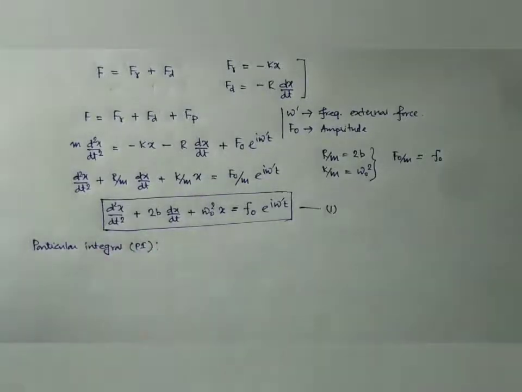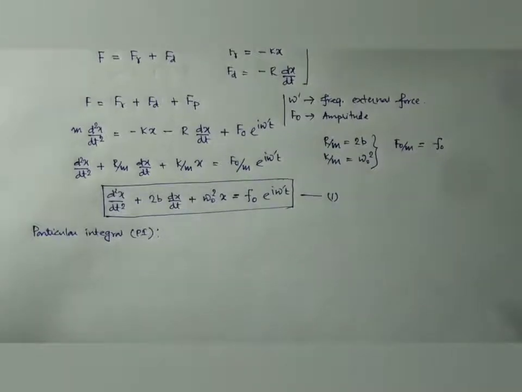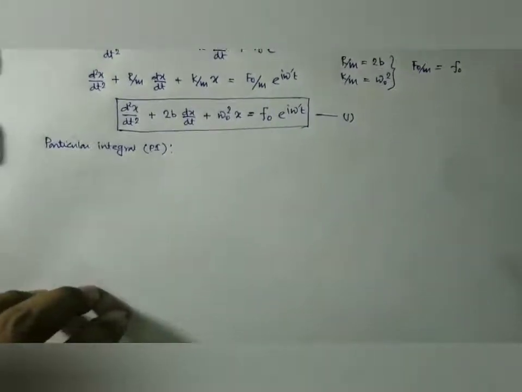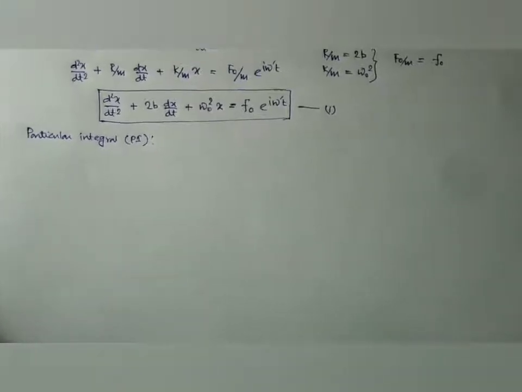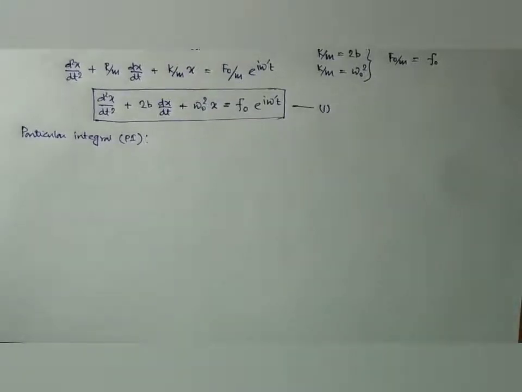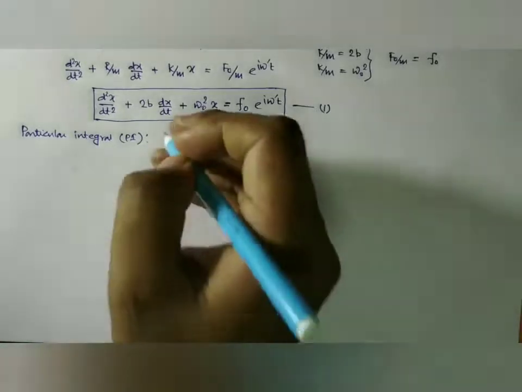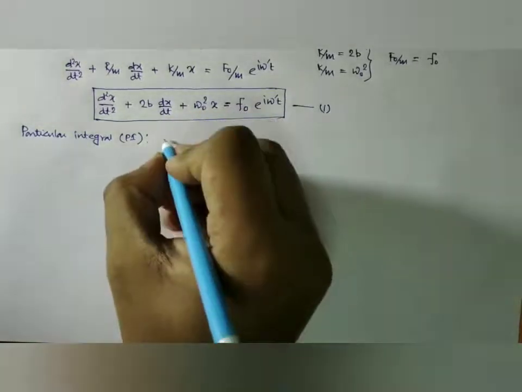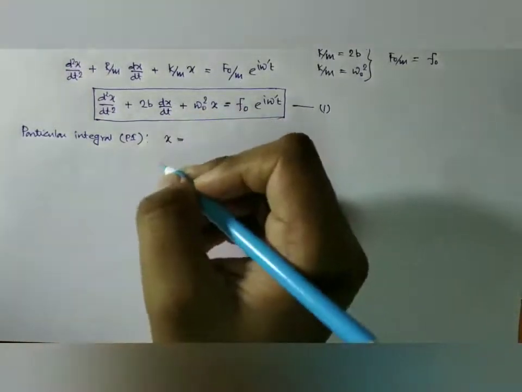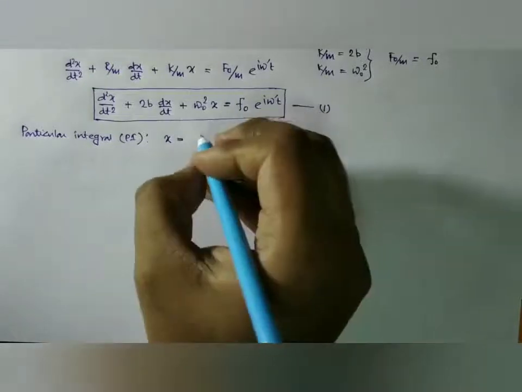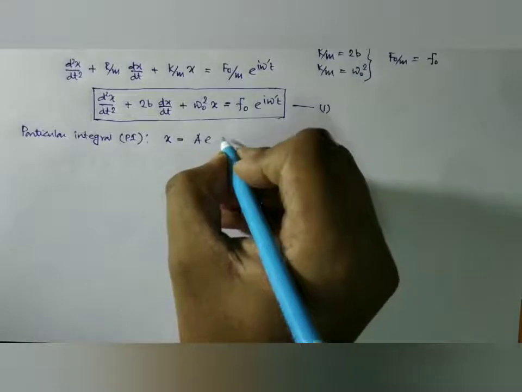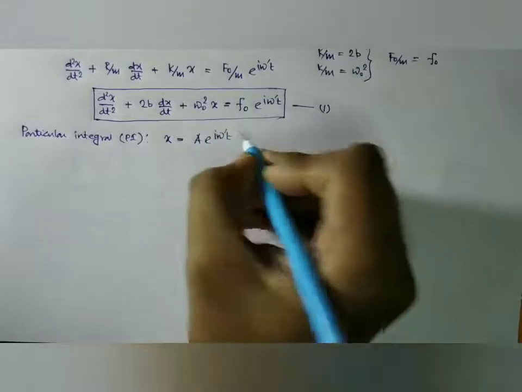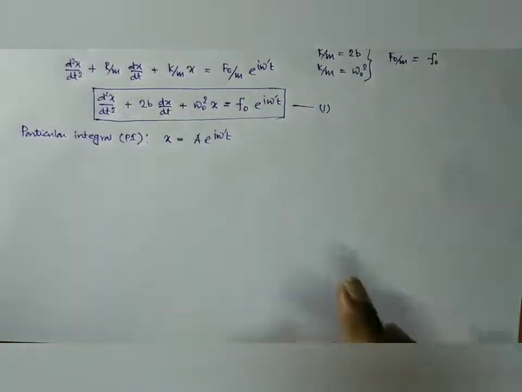So let us, for the particular integral, suppose x equal to some a e to the power i omega prime t is a trial solution of this differential equation.